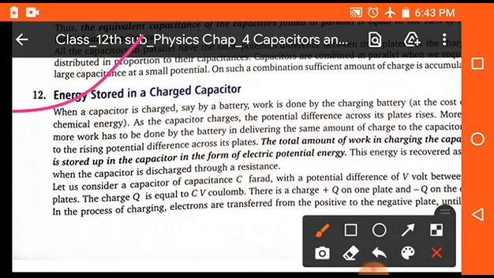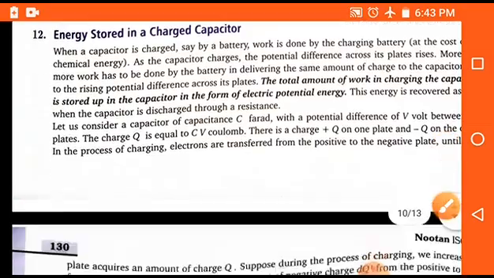The topic of energy stored in the capacitor we have studied above, so we don't discuss the same topic here.